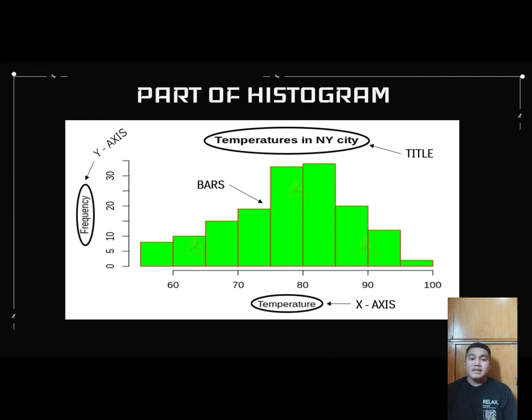And lastly is the bar. So the height of the bars shows the number of times that the values occurred within the interval, while the width of the bars shows the interval that is covered for a histogram with equal bins. So the width should be the same across all bars.